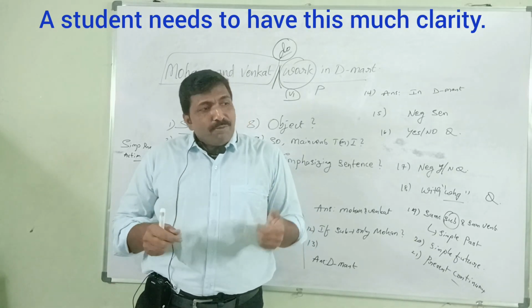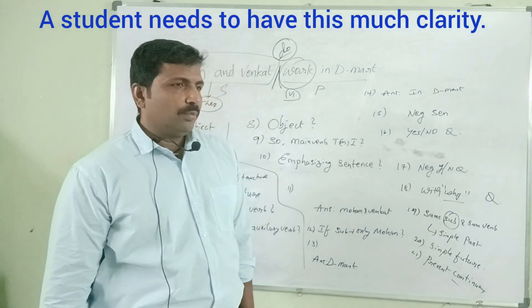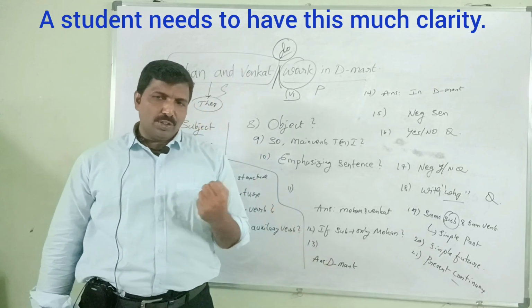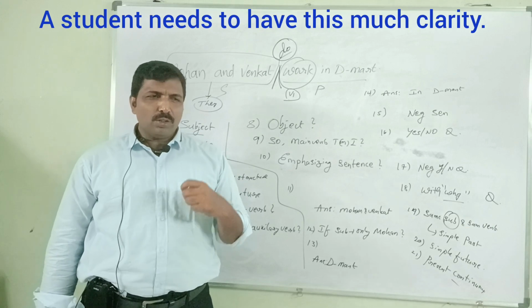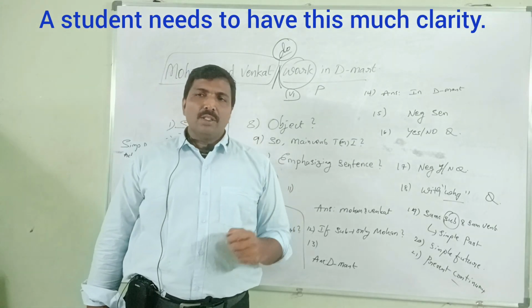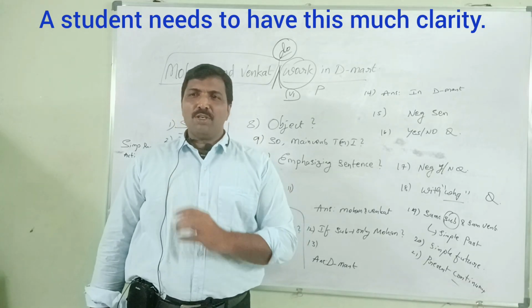Why should we use an emphasizing sentence? To say the sentence with stress. To express the message with some stress, whenever there is some argument. No, they don't work in D-Mart. No, I know, I saw them 3 days back. I went there. Mohan and Venkat do work in D-Mart.